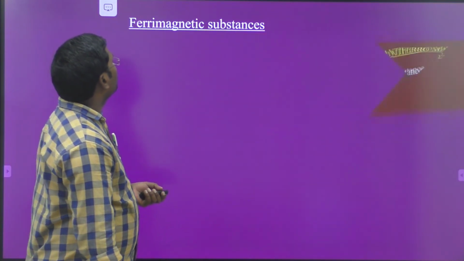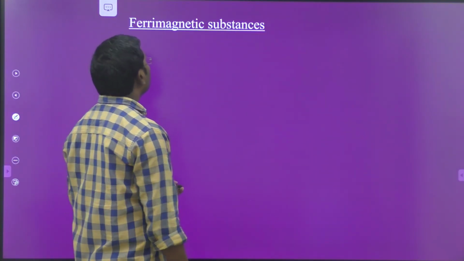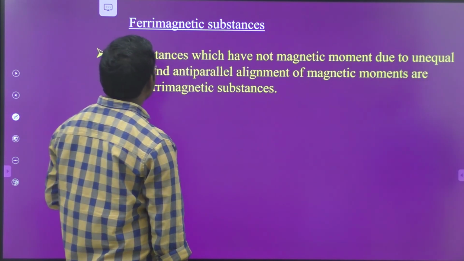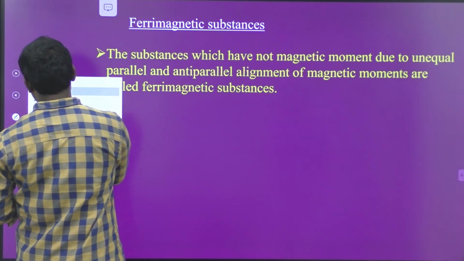So next one, the final one, ferrimagnetic substances. What are ferrimagnetic substances?